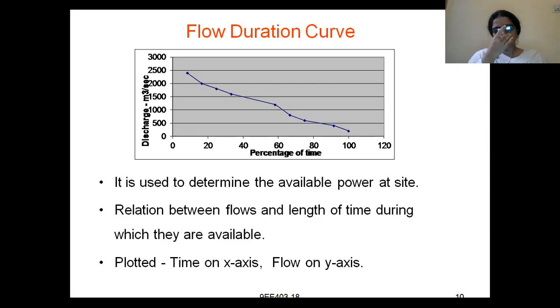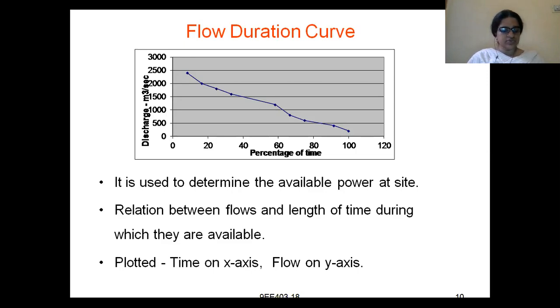It gives the relation between flows and the length of time during which they are available. Time is plotted on the x-axis and flow on the y-axis. Usually for a hydrograph, flow duration curve, or mass curve, the x-axis has time and the y-axis has discharge. So it gives the relation between flow and the length of time during which they are available.